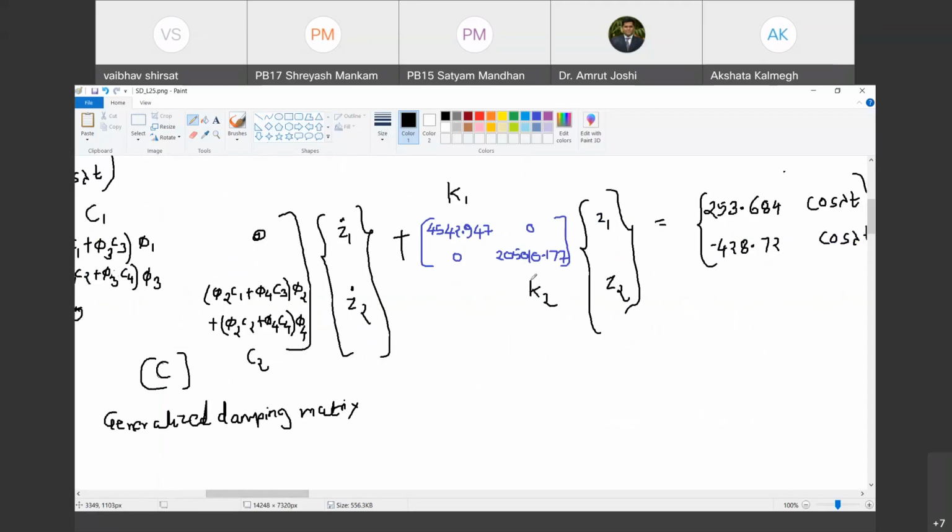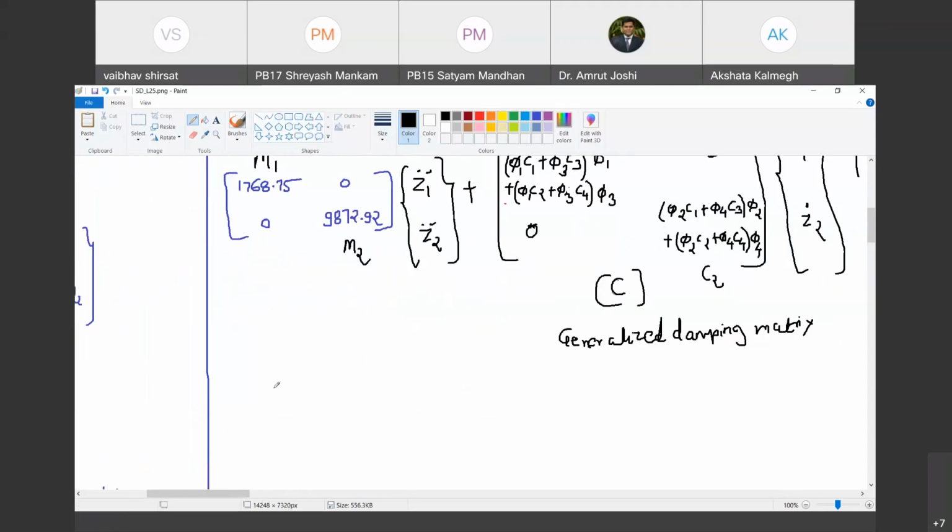Okay. Why do I call them generalized mass and stiffness matrices? Because they are in Z coordinate system after applying the transformation. Happy? Okay. Now, can we find out the first natural frequency of this system? As this is 2 degree of freedom system, it is going to have two natural frequencies. The first natural frequency omega 1 is root K1 upon M1. Do you agree with me?